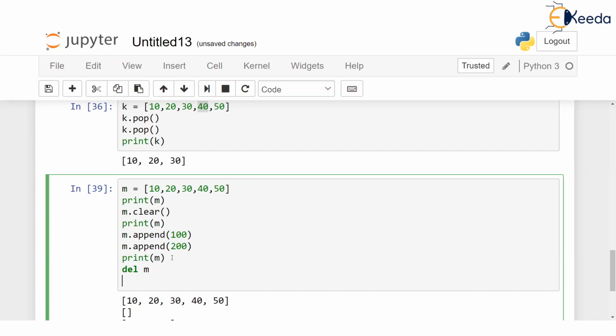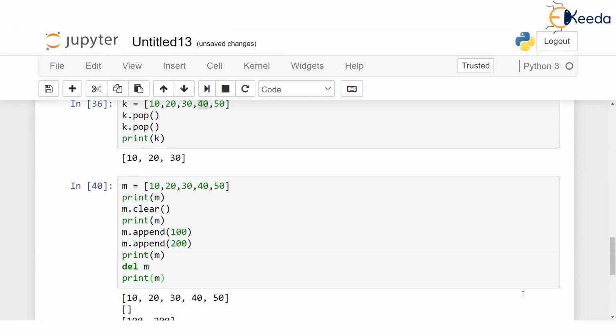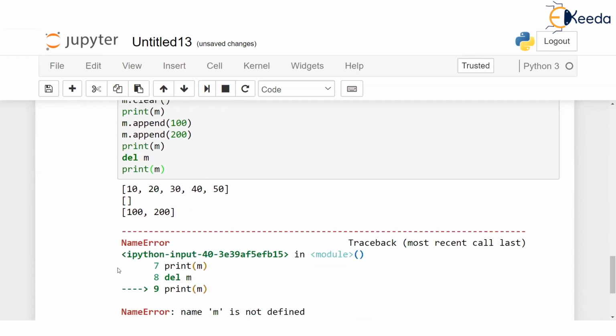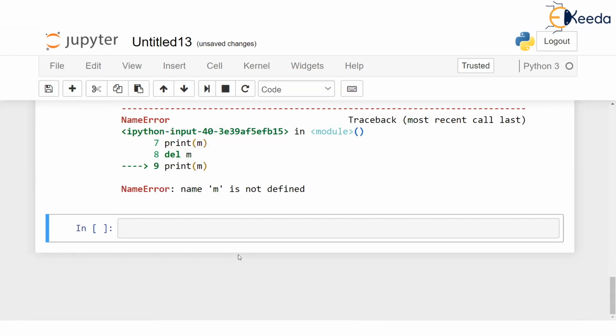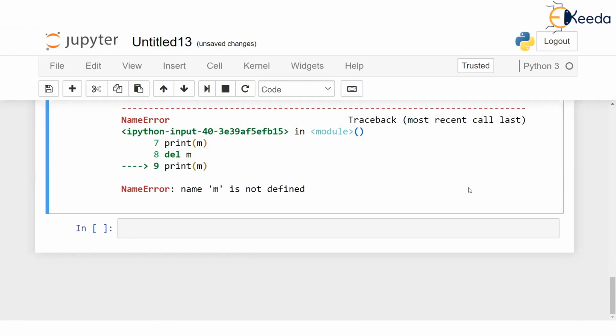And suppose you del m and then try to print m thinking that m is still there, this is going to give an error, m not found. There is no such list at all now. Let's see. It has printed the first, second and third output, and then it has given a name error at print m. After del m, you can't use m at all because the name m is no more defined. Name m has been destroyed due to del.